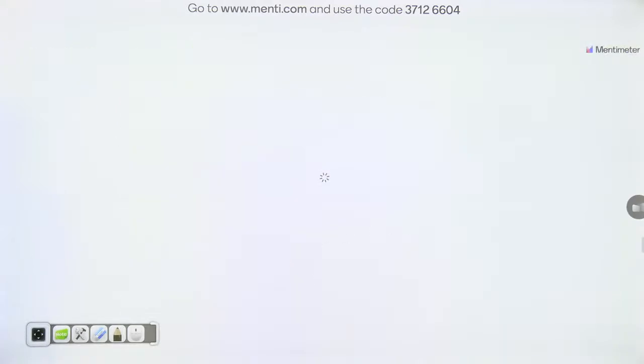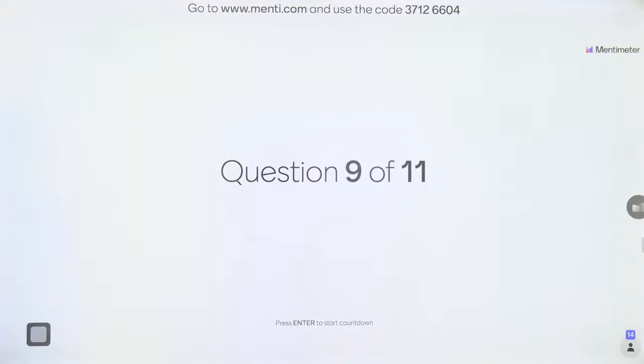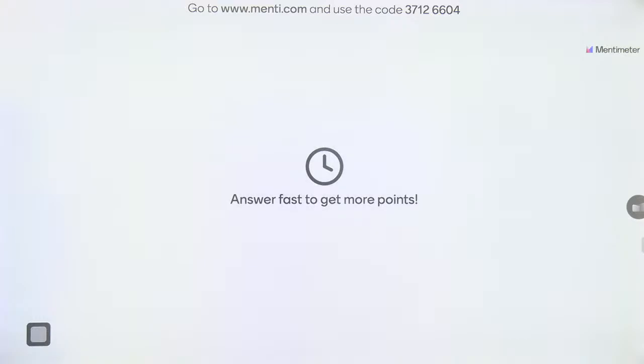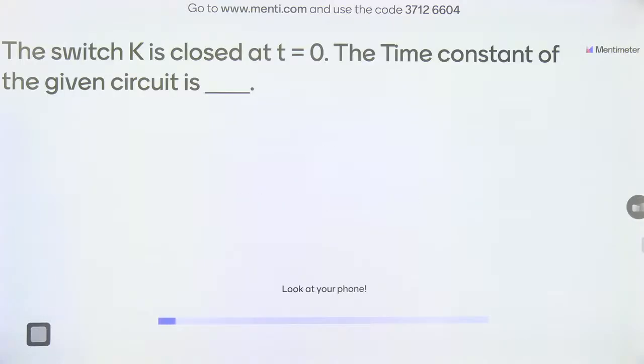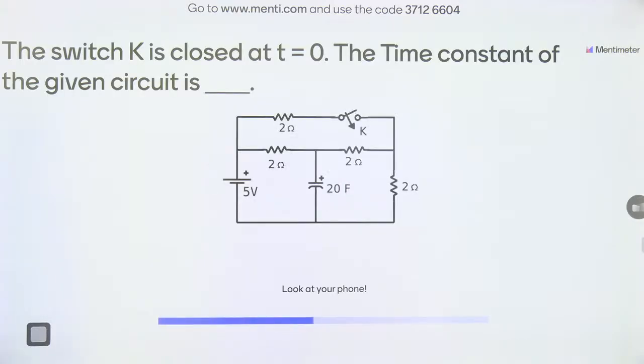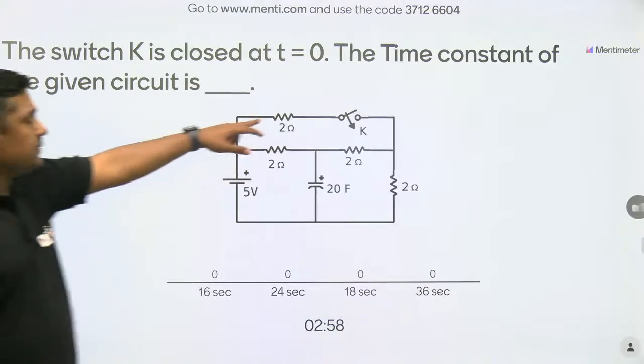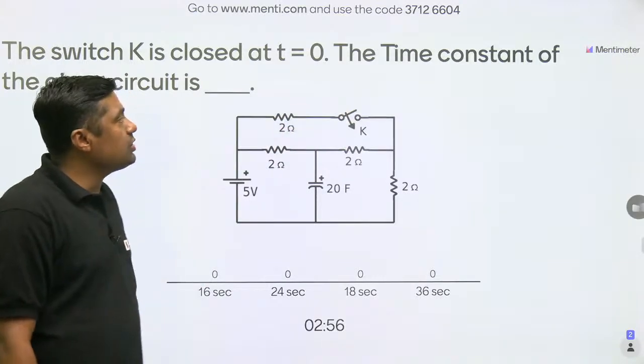Now the next question. The switch K is closed at t equal to 0. This is the switch, closed at t equal to 0.